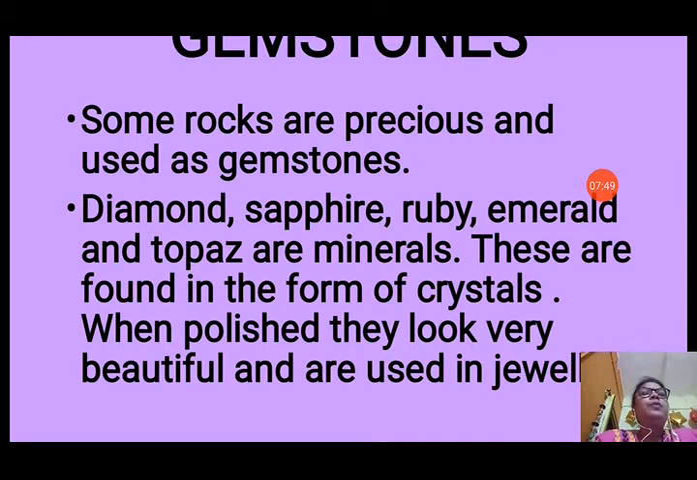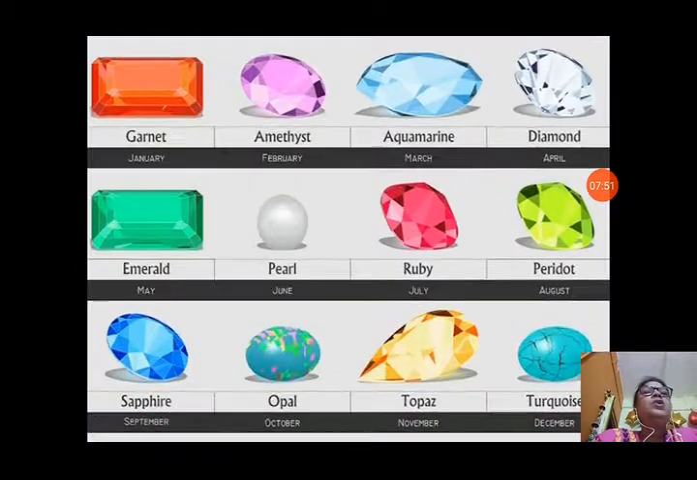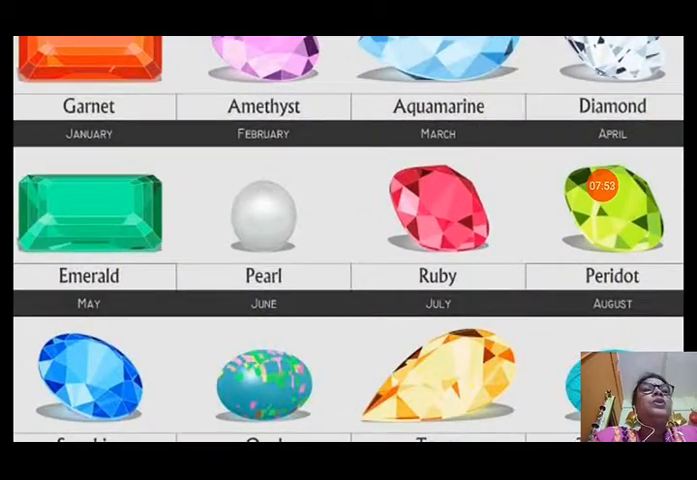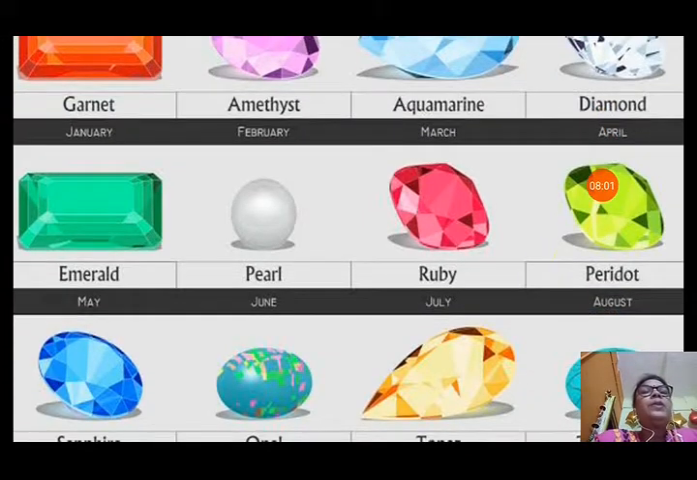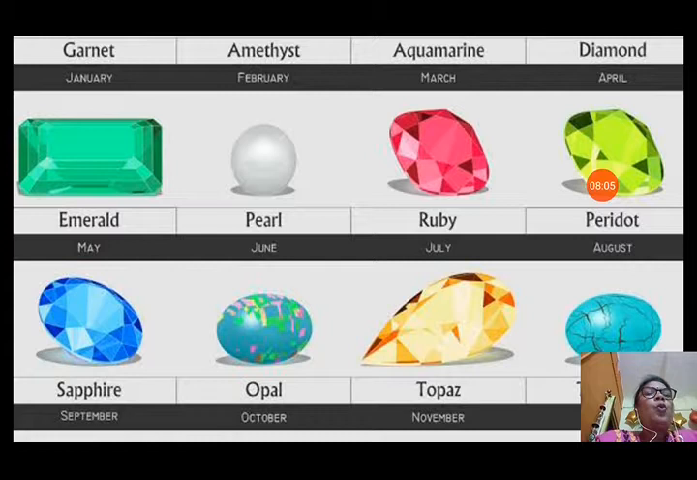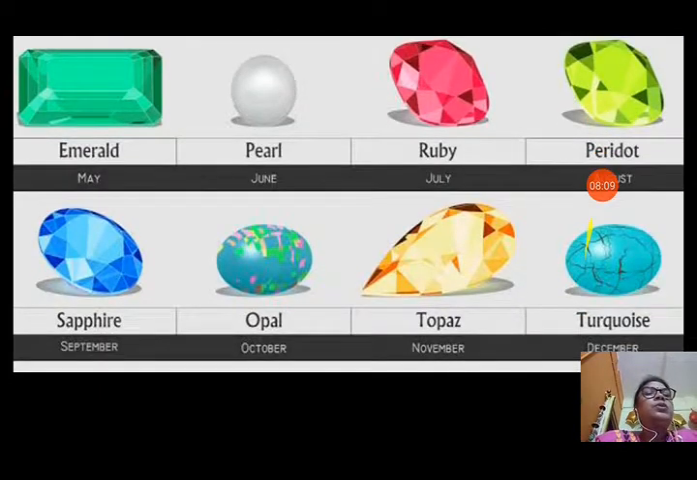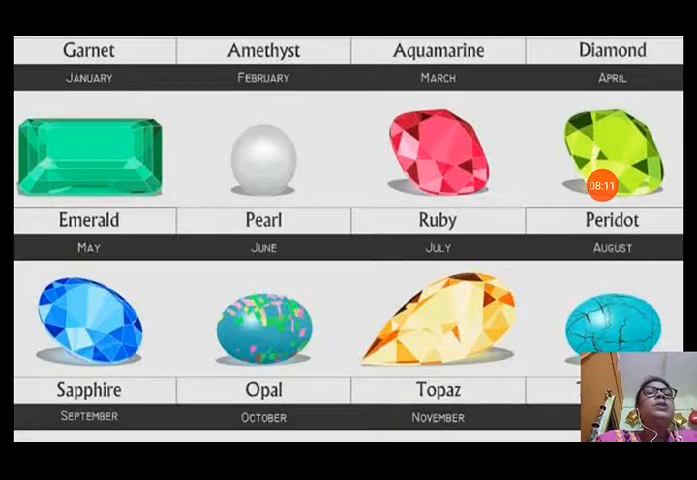Now people wear them in gold or platinum. So you can see here these different types of gemstones: garnet, amethyst, aquamarine, diamond, emerald, pearl, ruby, peridot, sapphire, opal, topaz and turquoise. So different types of gemstones you can see, they are very costly and valuable and they look very beautiful after polishing.